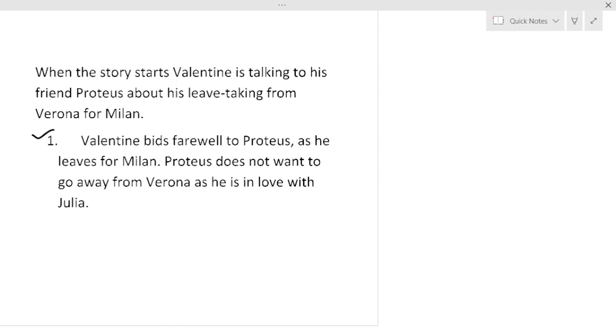So Valentine leaves Proteus in his condition, love-stricken.